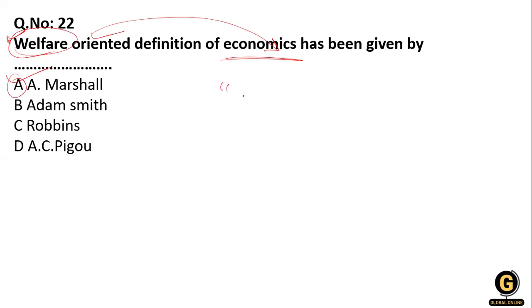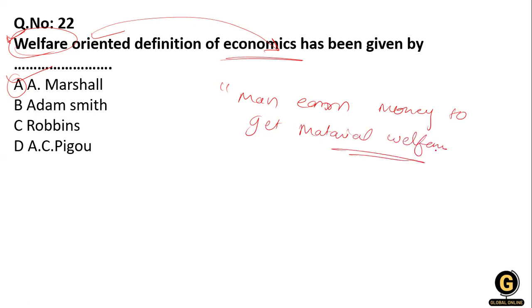In Marshall's words, man earns money to get material welfare. This statement is also by Marshall. Clear?